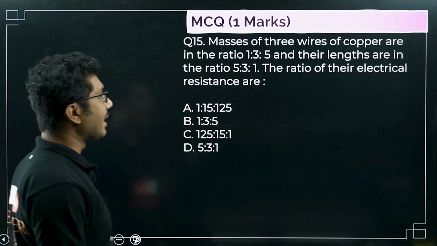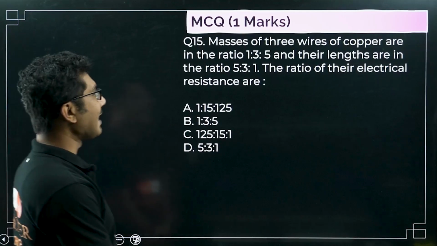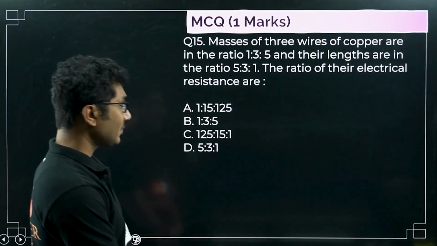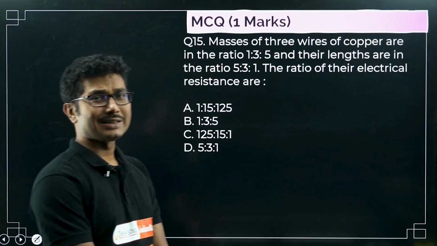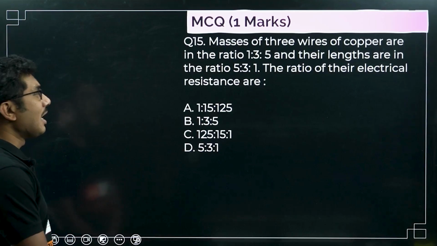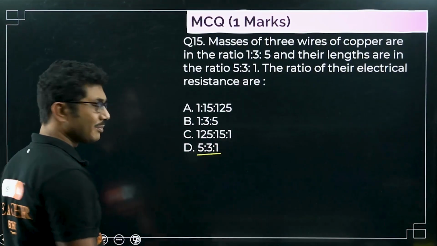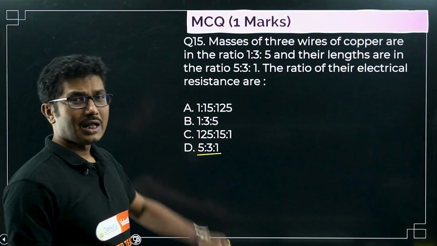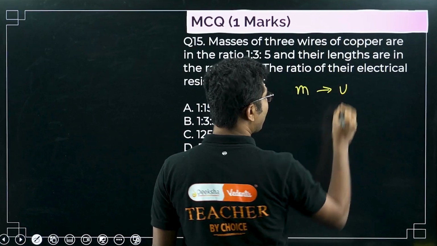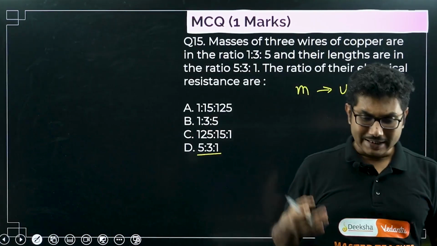Masses of 3 wires of copper are in the ratio of 1:3:5 and their lengths are in the ratio 5:3:1. The ratio of their electrical resistances are? Now this is a slightly complicated question. First of all, you have to understand that the answer will not be 5:3:1, because that is the most obvious answer. You have to remember that mass is related to volume, because they all have the same density.